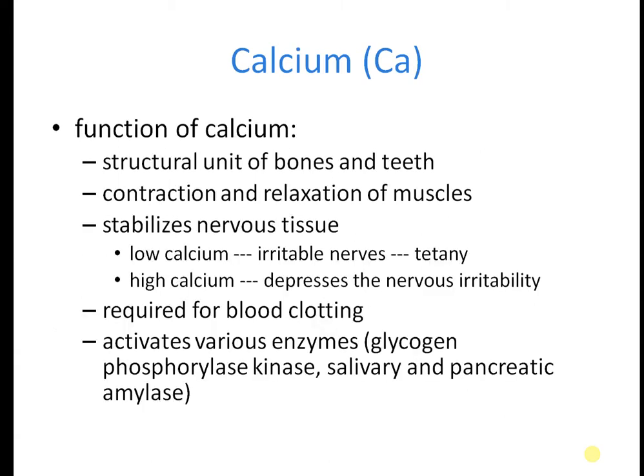Functions of calcium: structural unit of the bones and teeth, contraction and relaxation of muscles, and stabilizing the nervous tissues. Whenever calcium is low, there is irritability of nerves and tetany. Whenever calcium is high, it depresses the nerves and irritability. It is required for blood clotting and activates various enzymes like glycogen phosphorylase kinase and salivary and pancreatic amylase.